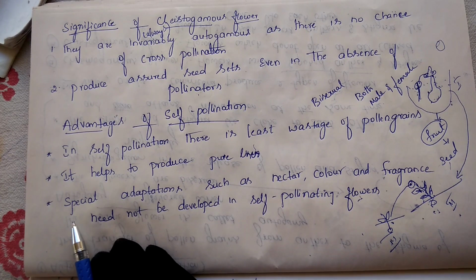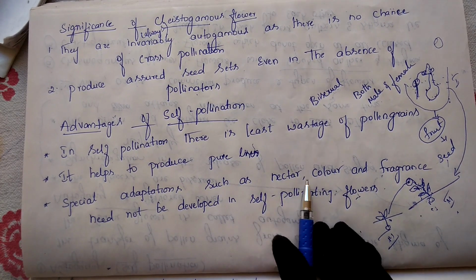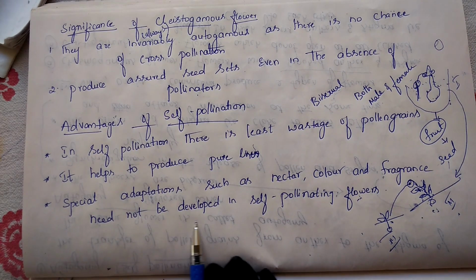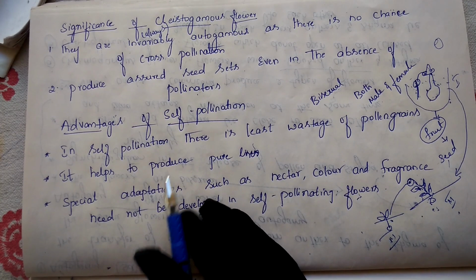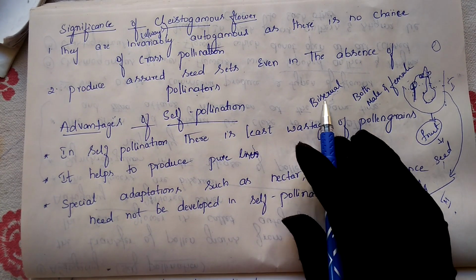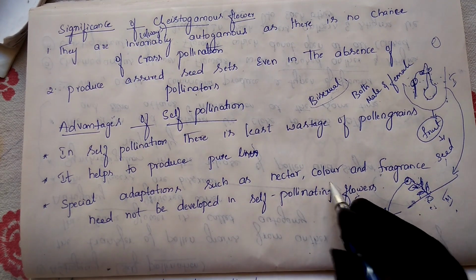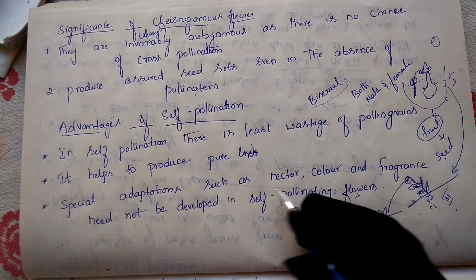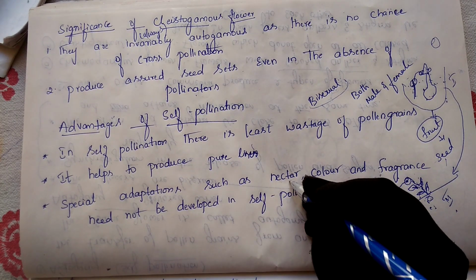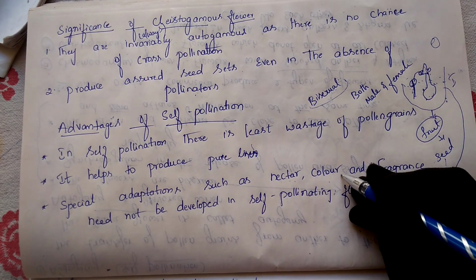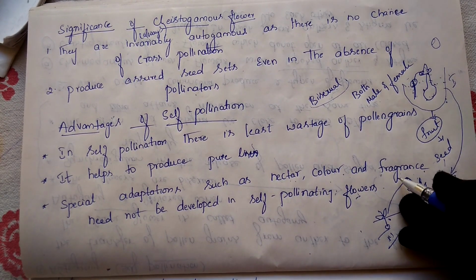Now the third advantage: special adaptations such as nectar, color and fragrance need not be developed in the self-pollinating flower. Flowers which are bisexual don't need any nectar, color or fragrance. Why don't they need nectar, color and fragrance? The flower doesn't need any color, and it doesn't need any fragrance. Fragrance means smell.